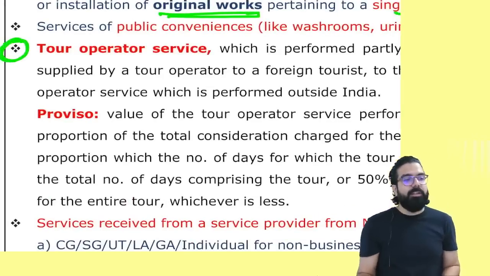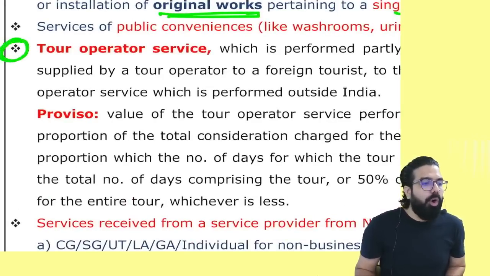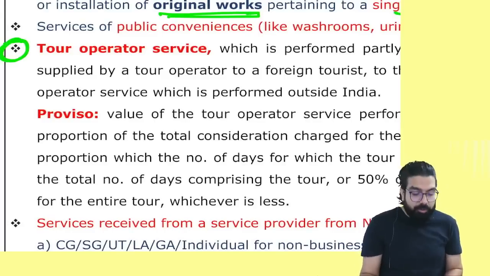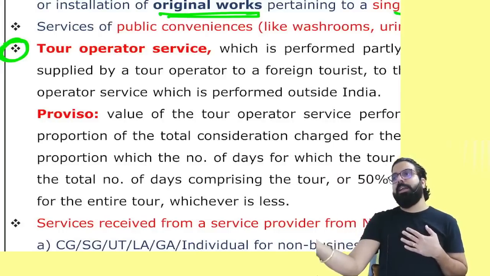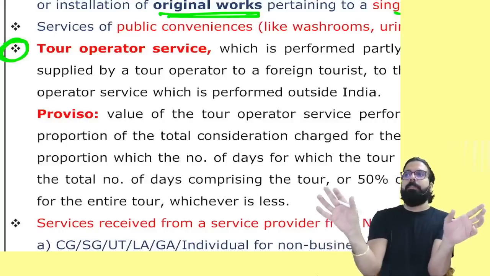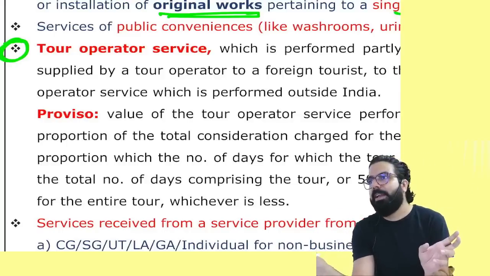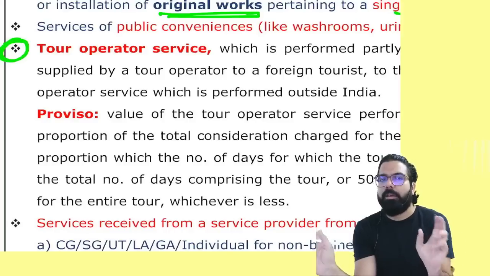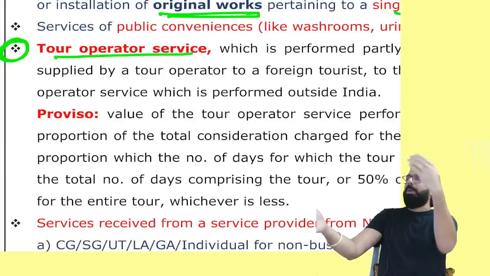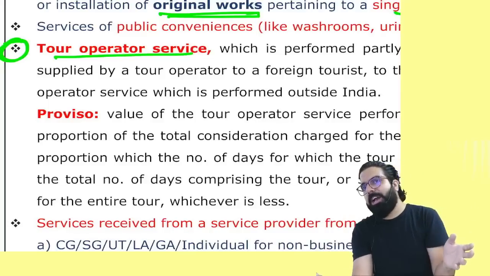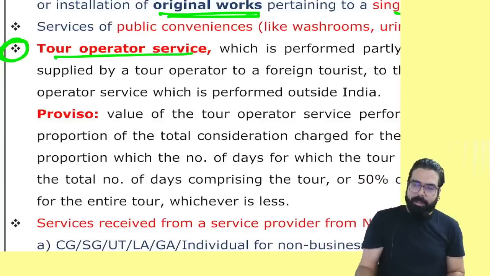Tour operator service, everyone over here. What is a tour operator? I operated one tour for one person. That tour is partly in India, partly outside India. Remember, whatever part is outside India will not be taxable. The part in India will be taxable. Are we clear, everyone? The India part will be taxable. The outside India part will always be exempted.